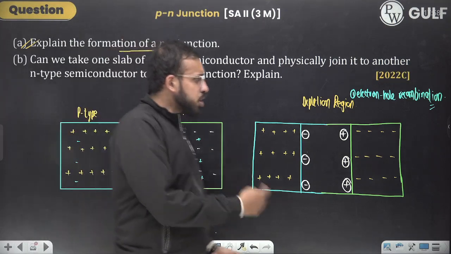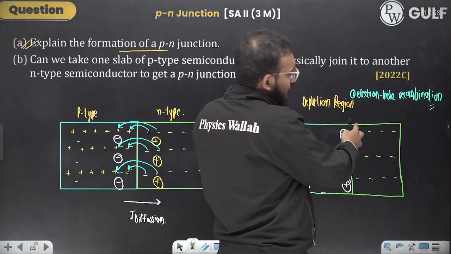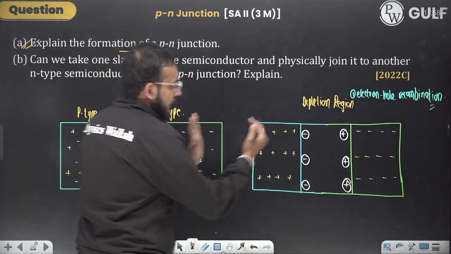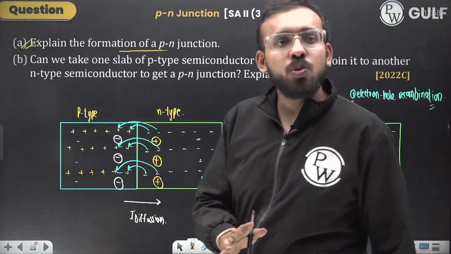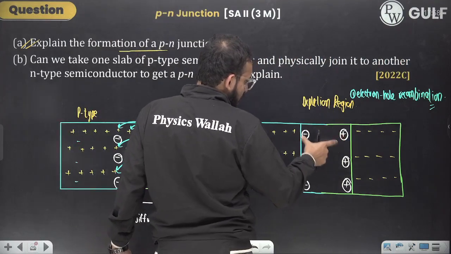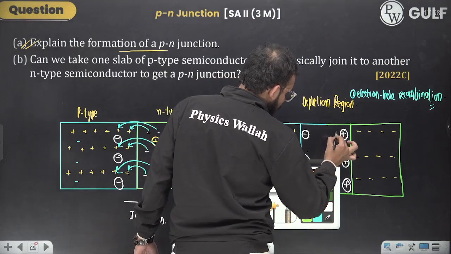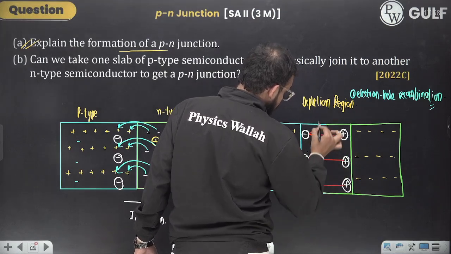Now this process is happening, the width of the depletion region is increasing. Earlier it was this much, then it increased this much, then this much. It is going to increase, but up to a certain level only. Why? Because watch out carefully. Positive negative ions are waiting, and they will create some electric field from positive to negative, right?